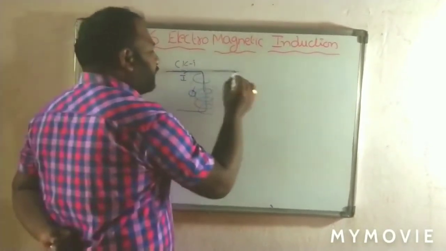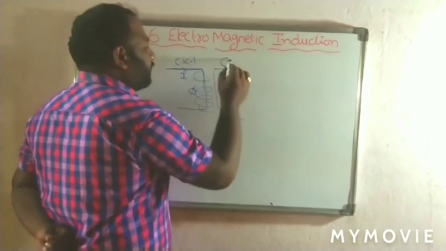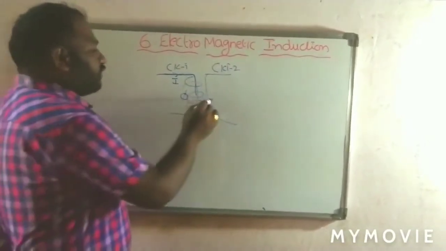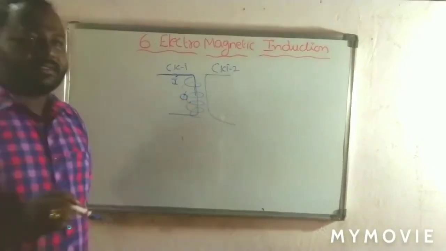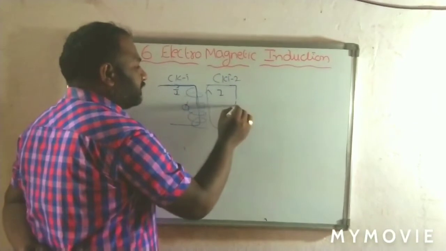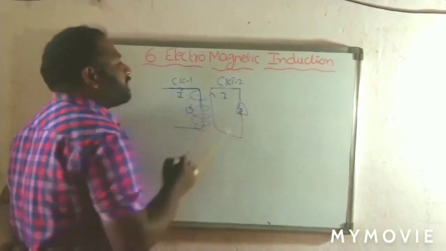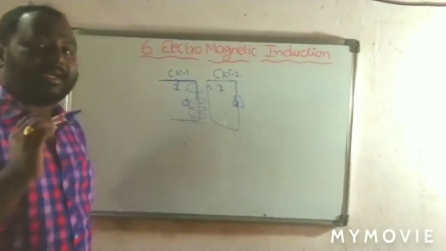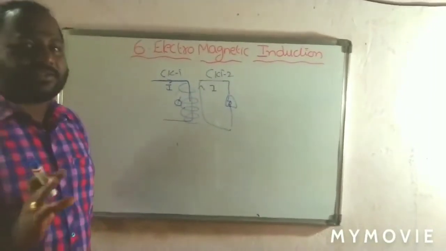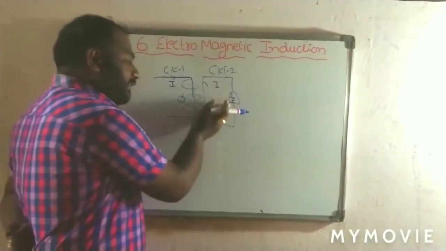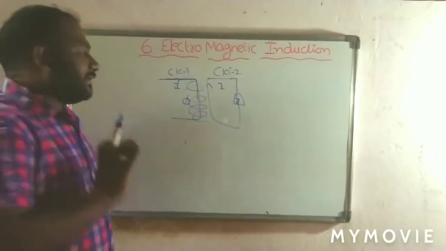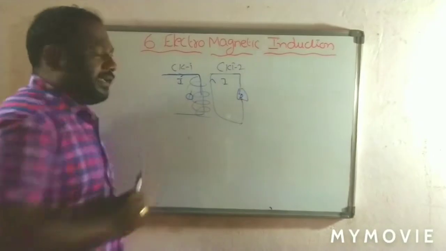Now we take the second circuit. This is circuit 2. When this circuit is taken close to circuit 1, then here also a current can be formed. This procedure can be called induction. Here there is no contact between these two circuits, but whenever we take circuit 2 under the influence of circuit 1, then an EMF is induced.